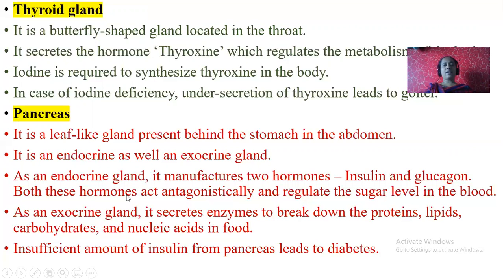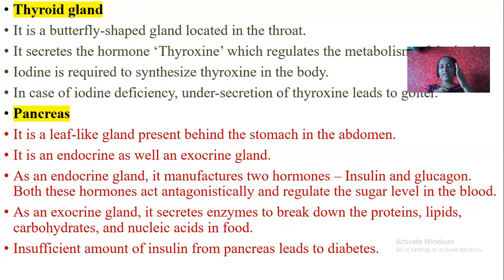As an endocrine gland, it manufactures two hormones, insulin and glucagon. Both of these hormones act antagonistically and regulate the sugar level in the blood. Antagonistically means both hormones work oppositely.